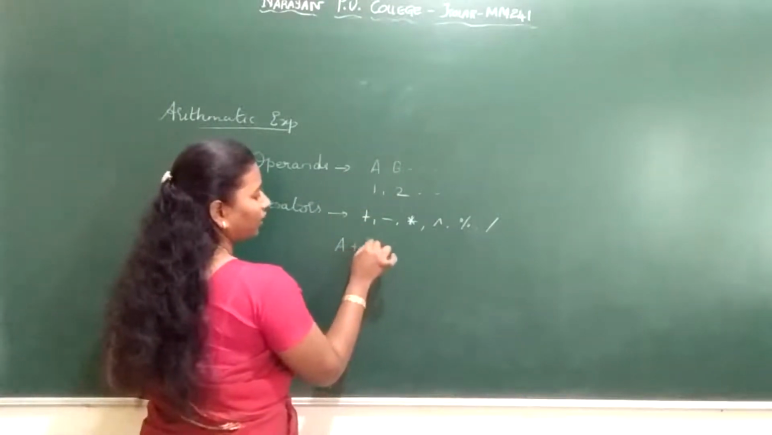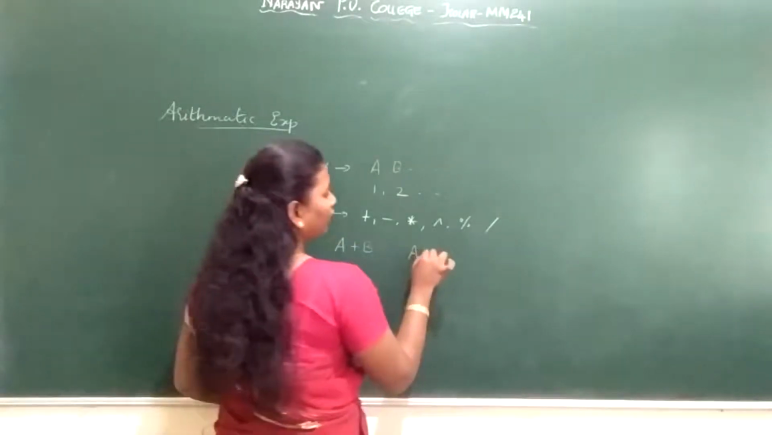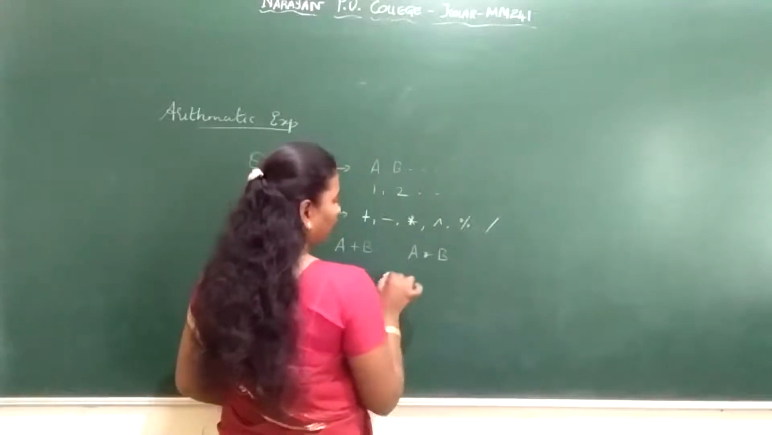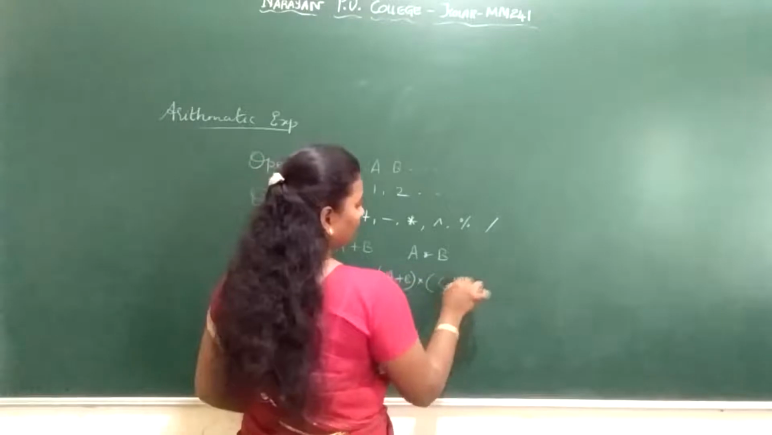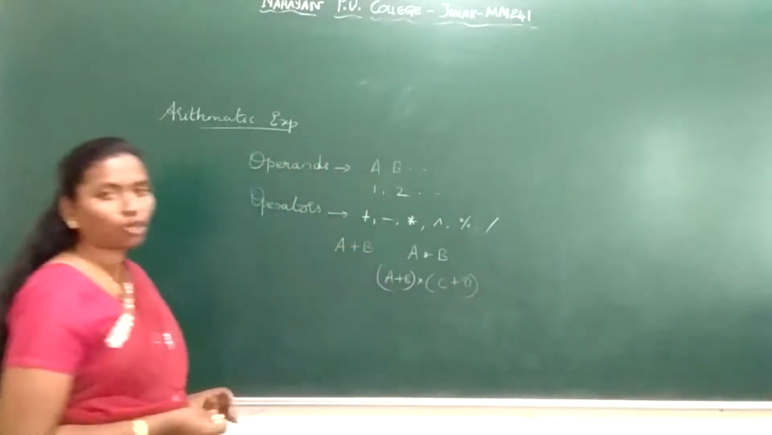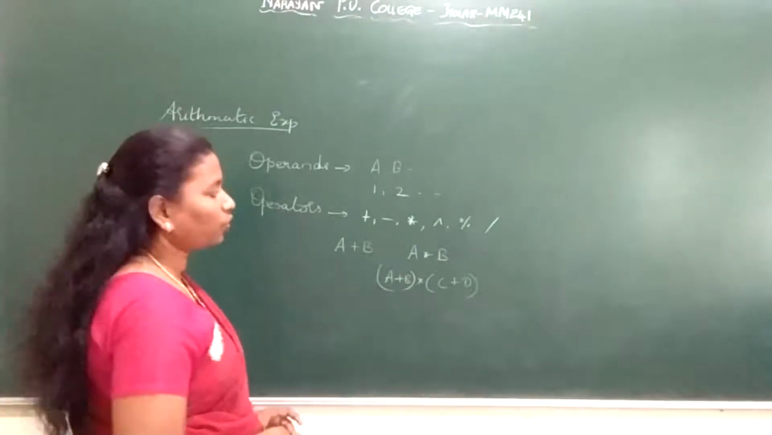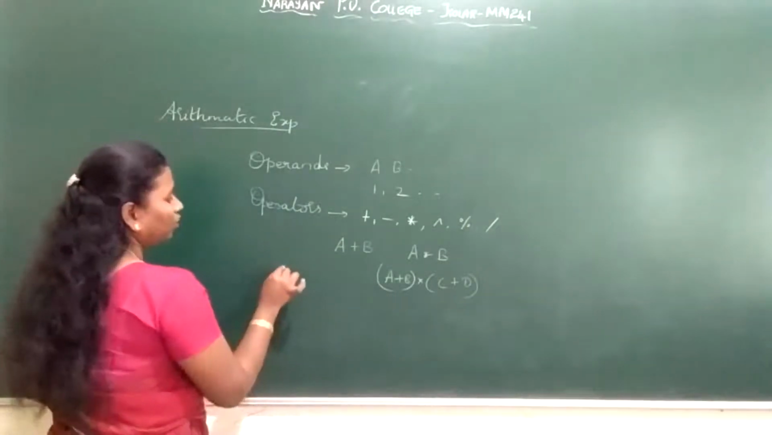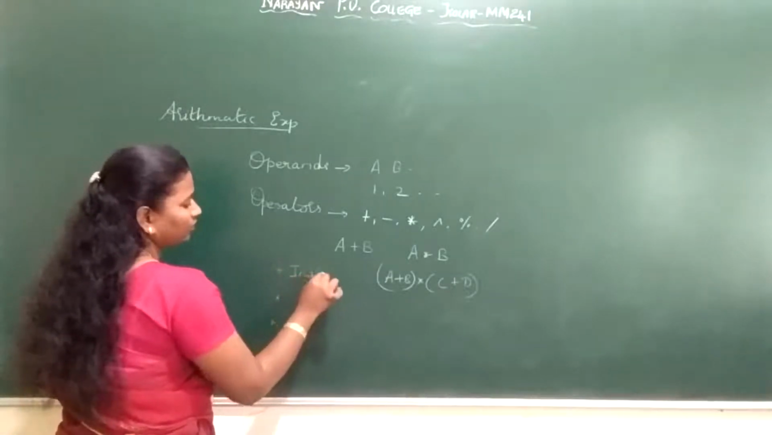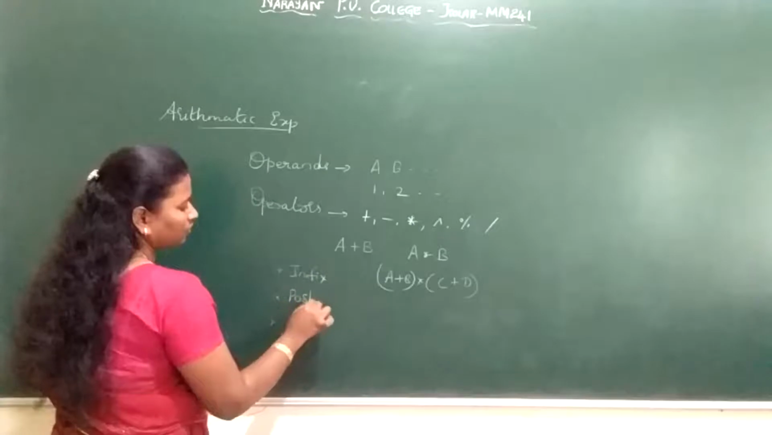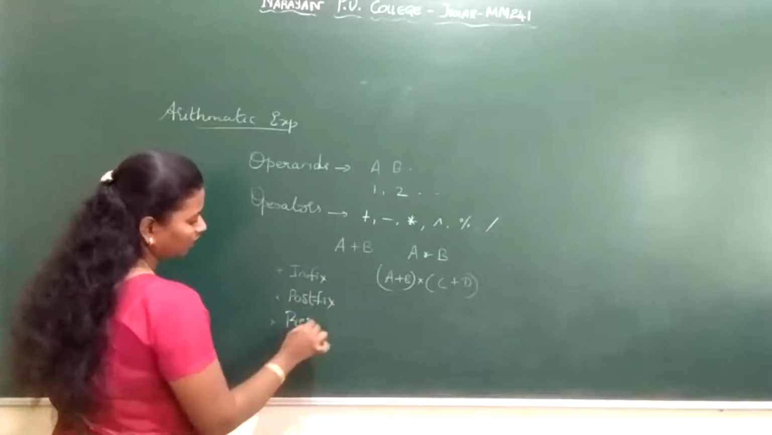For example, if I write A plus B, this is an expression. If I write A into B, this is an expression. If I write A plus B into C plus D, this is an expression. An expression is a combination of operands and the operators. We call that an expression. So we have three types of expression: infix, postfix and prefix.